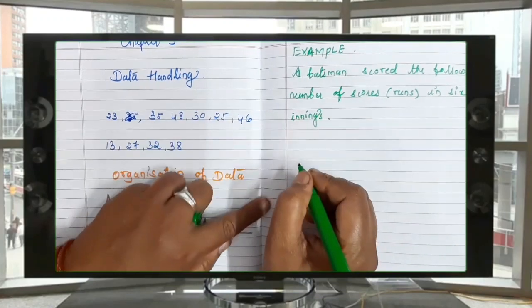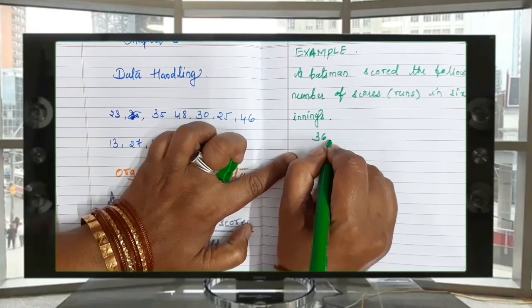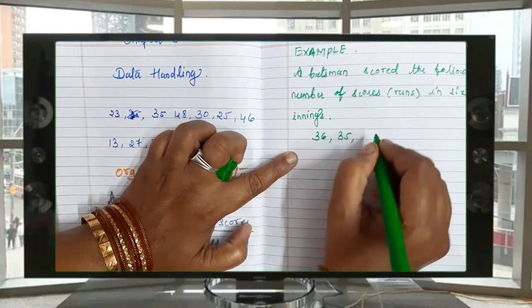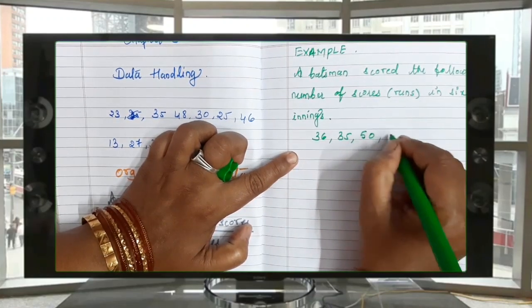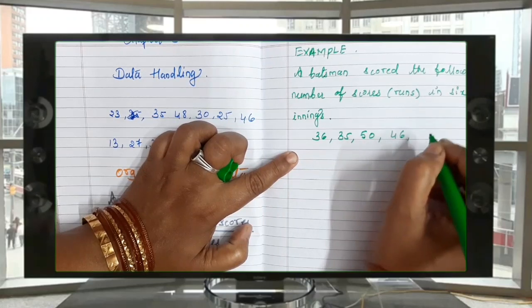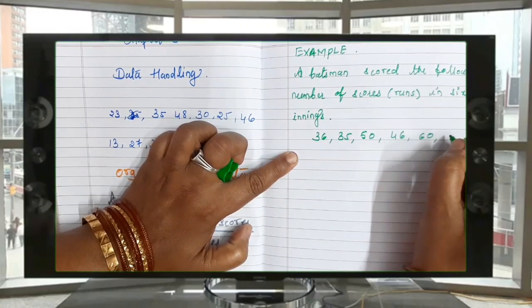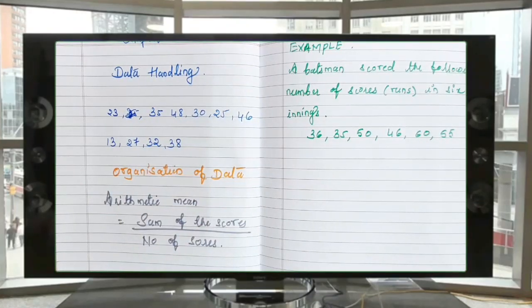What are those scores or runs? In the first inning, that is 36 runs. In the second inning, that is 35. In the third inning, that is 50. In the fourth inning, that is 46. In the fifth inning, that is 60. And in the sixth and last inning, that is 55 runs he scored.